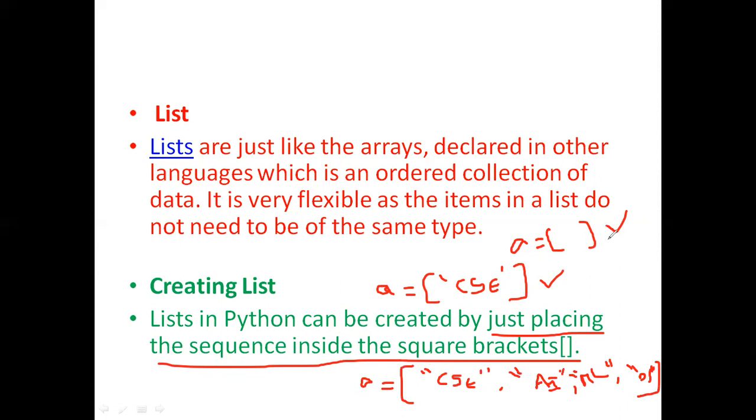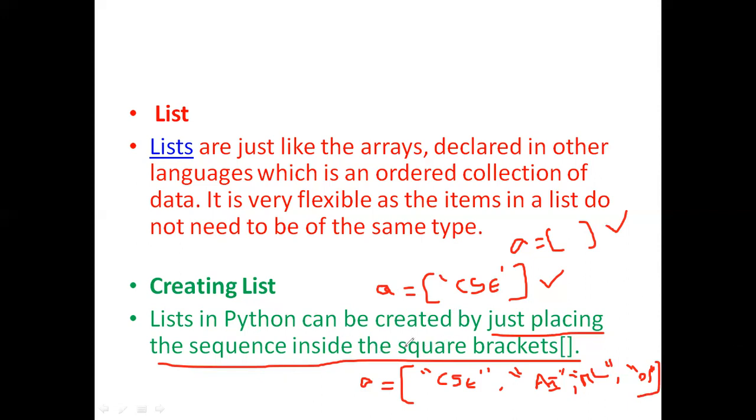Right? It is an empty list which contains no elements. It is a list with a single item. If you want to represent a list with multiple items, then we can write A equal to CSC, AI, ML, DS.